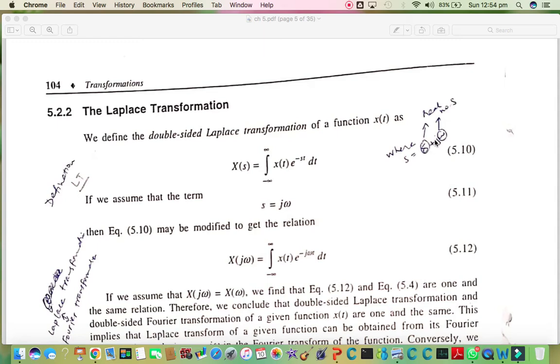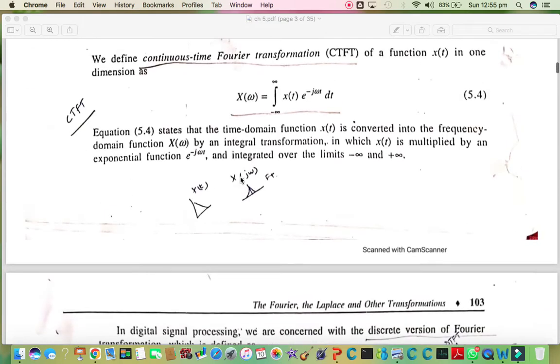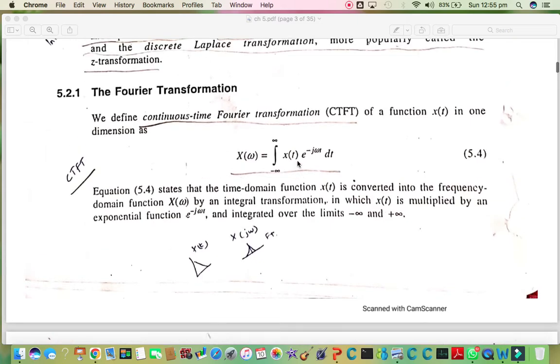So this is the formula for the Laplace transformation, which is doing the same thing as the continuous time Fourier transformation by transforming the continuous time signal into the frequency signal, which is a continuous time and real variable signal.